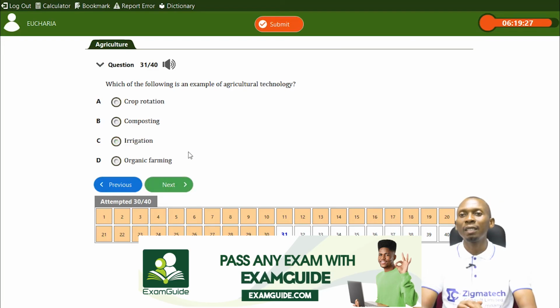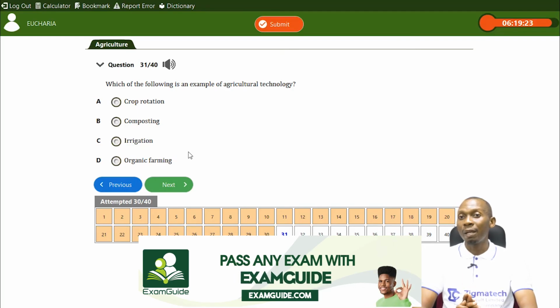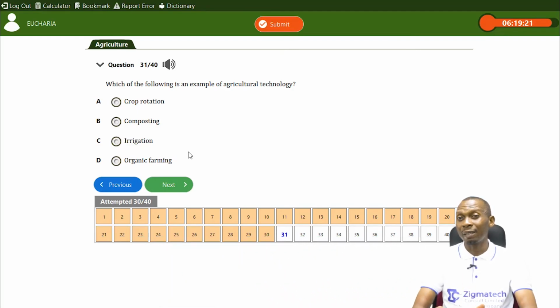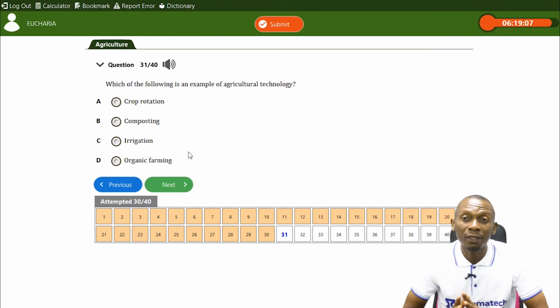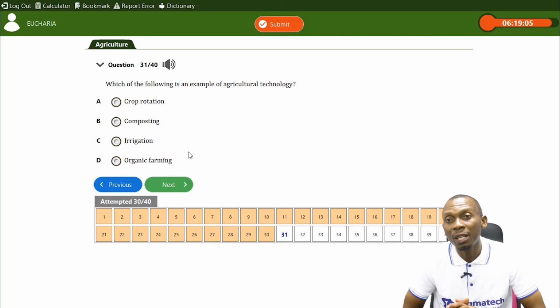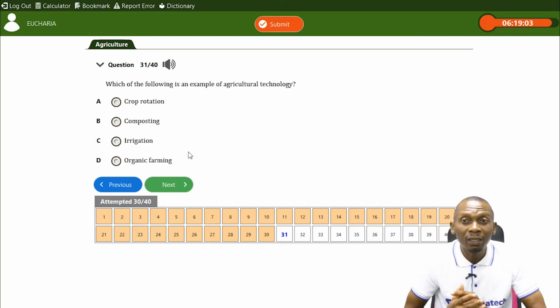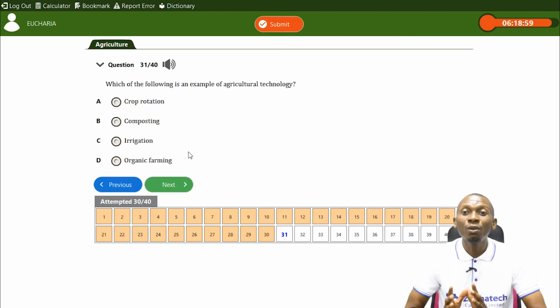Now, which of the following is an example of agricultural technology? Remember, we talked about one of the aspects when it comes to agricultural science as a student, that you need to have knowledge on is agricultural technology. There are 5 aspects I mentioned when I was talking about the key areas that every student should know as an agricultural science student writing UTME. I mentioned agricultural technology. Now look at this question. It says, which of the following is an example of agricultural technology?